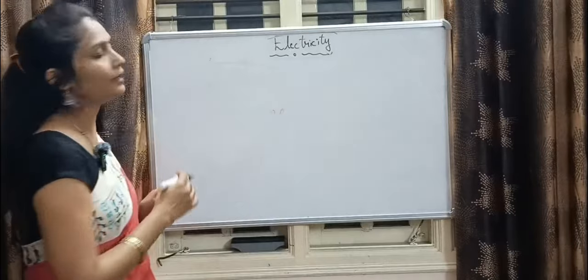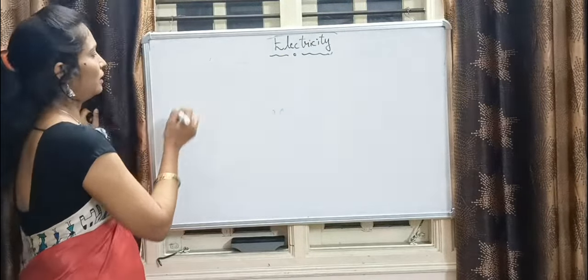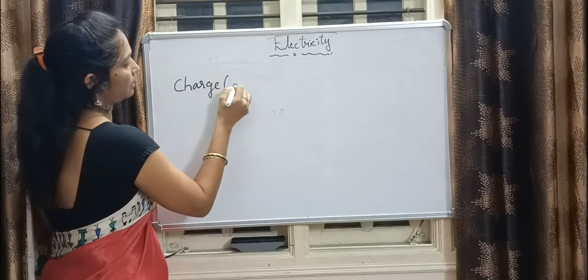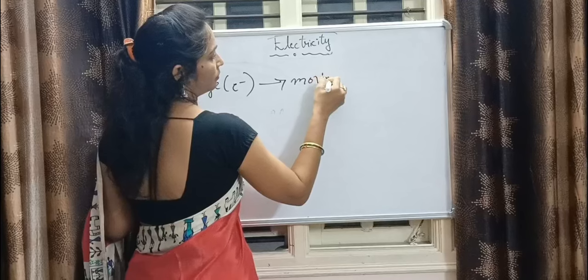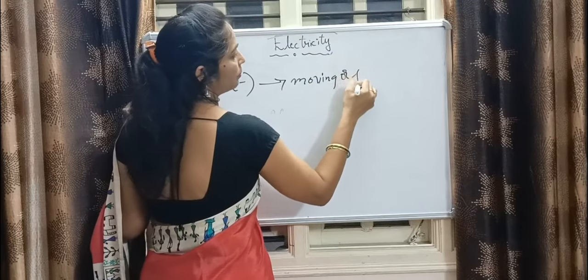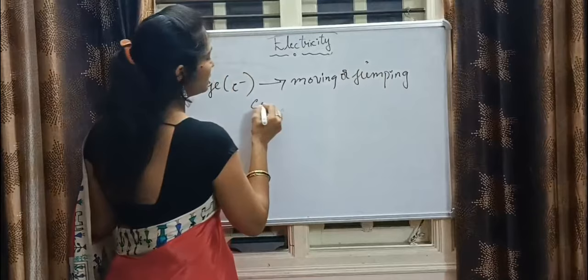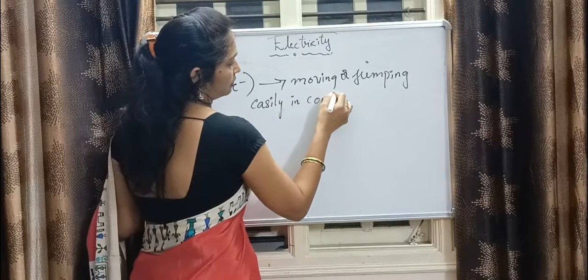The conductors are the things where they carry current very easily. Let me tell you one thing. The charges, that is electrons, are moving or jumping easily in conductors.